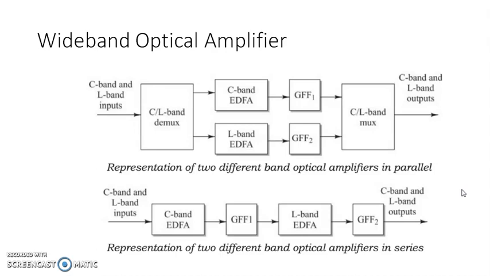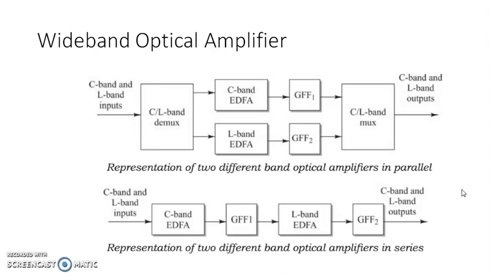This guard band prevents amplification overlap between the different paths and prevents noise power originating in one amplifier from interfering with signal amplification in the adjacent amplifier.